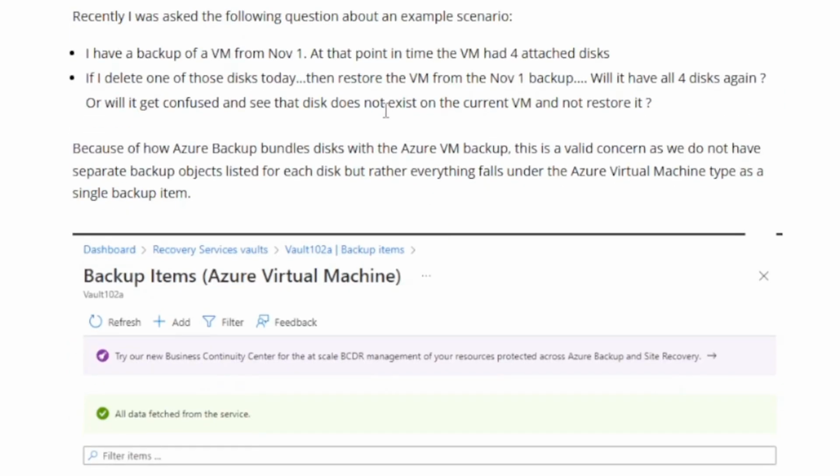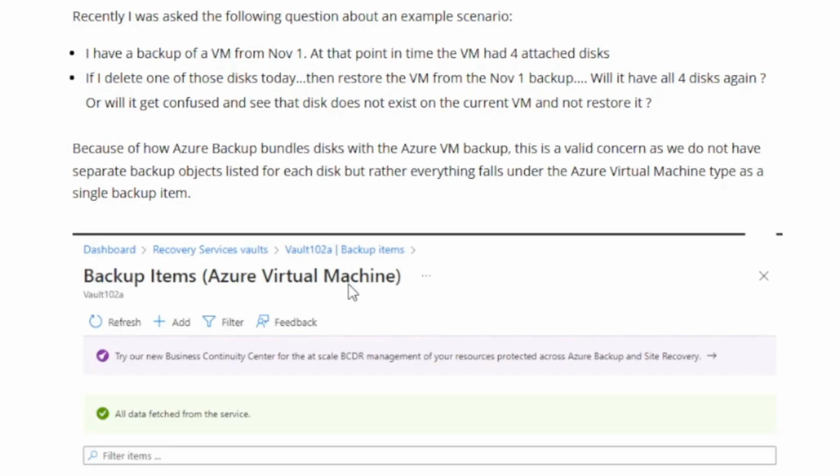I'll read the actual scenario that was given to me in full. It says, if I have a backup of a VM from November 1st, at that point in time the VM had 4 attached disks. If I delete one of those disks today, then restore the VM from the November 1st backup, will it have all 4 disks again? Or will it get confused and see that the disk does not exist on the current VM and not restore it?